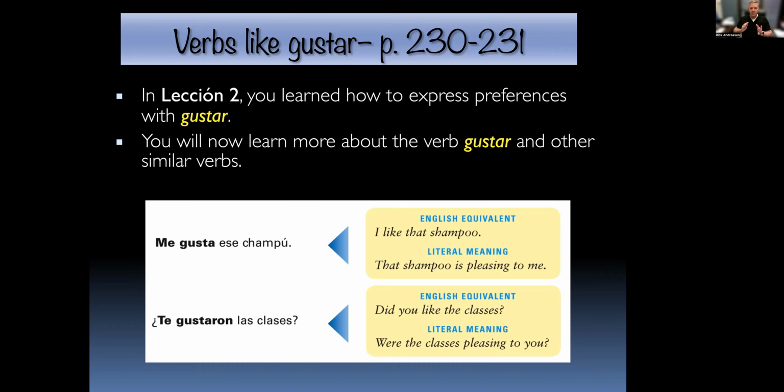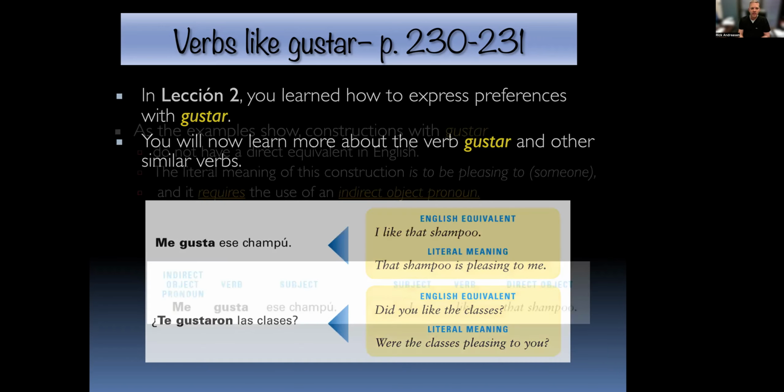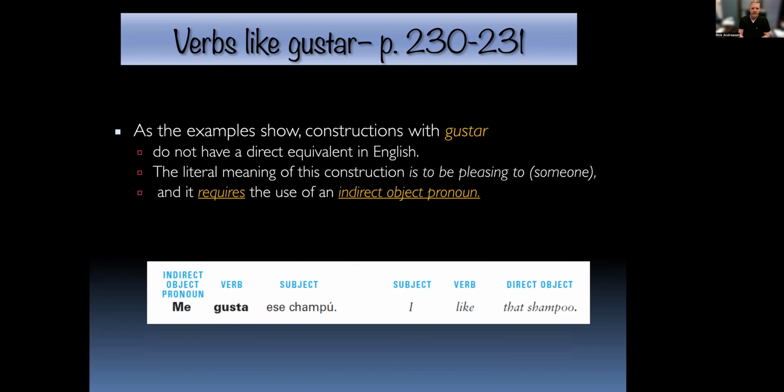So just the things to remember, that typically these verbs are going to be used in third person singular or plural, and that the indirect object can be all of the six. It can be me, te, le, nos, os, or les. So we can all be the ones being pleased or being liked by these things. So let's look at a couple of the ways this happens. Again, just remember that it's different.